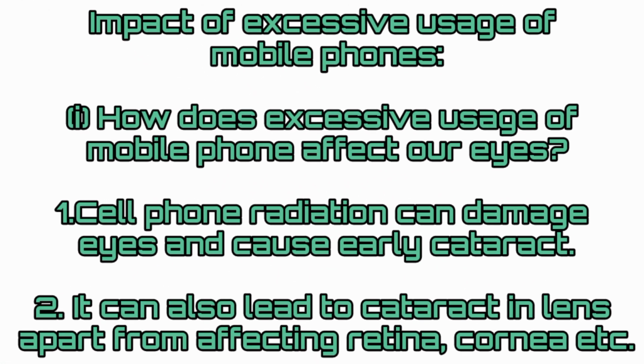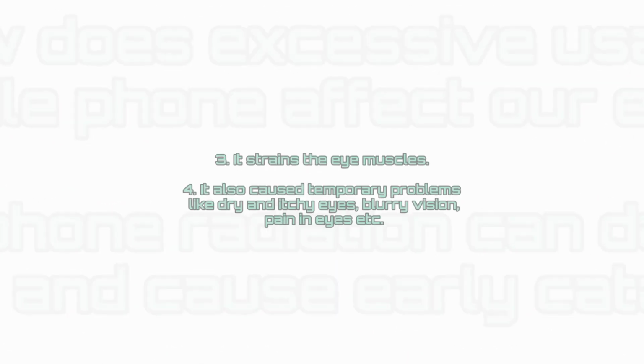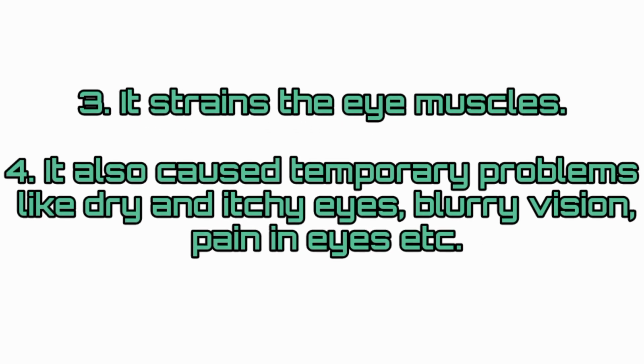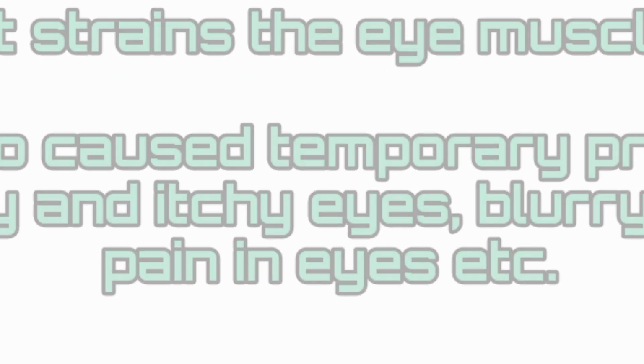Impact of excessive usage of mobile phones. For the first question, how does excessive usage of mobile phone affect our eyes? Cell phone radiation can damage eyes and cause early cataract. It can also lead to cataract in the lens apart from affecting the retina, cornea, etc. It strains the eye muscles. It also causes temporary problems like dry and itchy eyes, blurry vision, pain in eyes, etc.